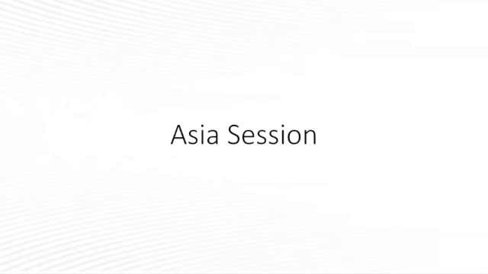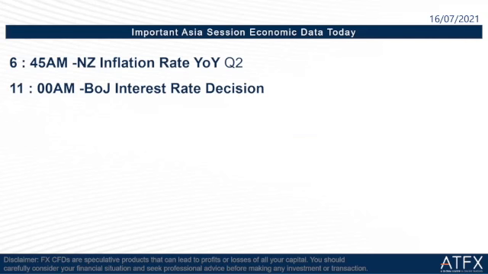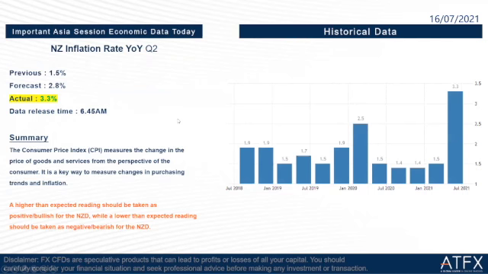So when it comes to today, which important economic data do we have to focus on? In the Asia session, we have to take note of these two important economic data. The first one is at 6:45 a.m., the New Zealand inflation rate, and the second one is at 11 a.m., the Bank of Japan interest rate decision. So let us take a look at the first important Asia session economic data.